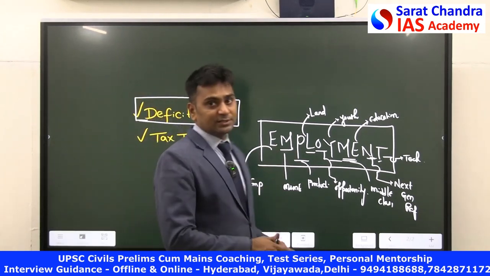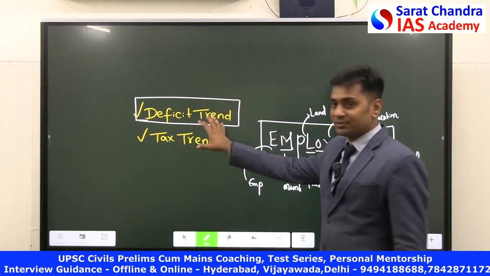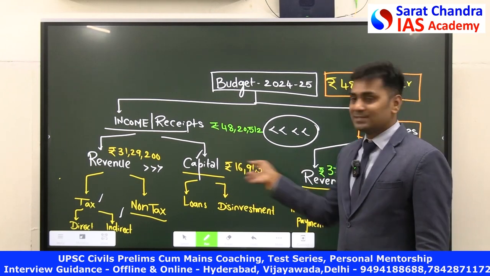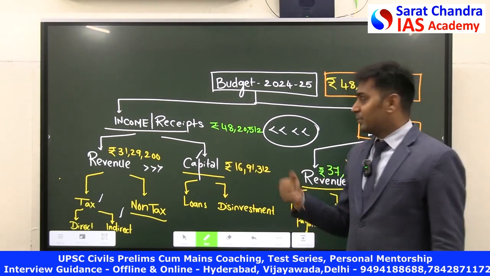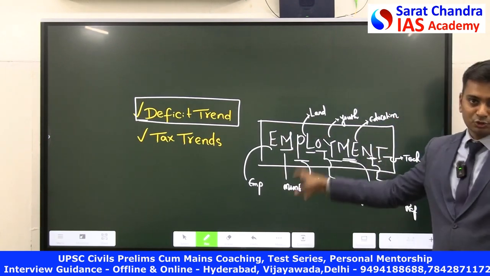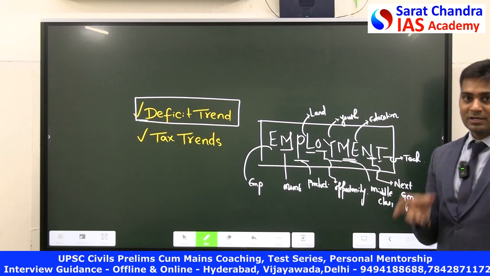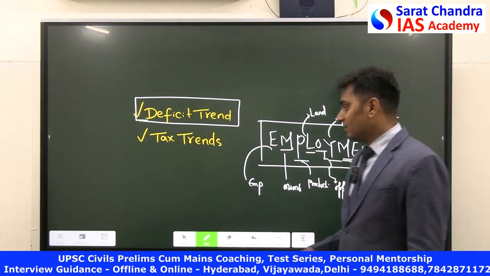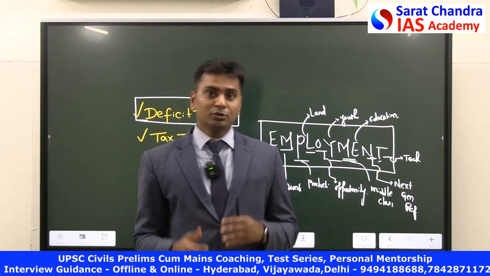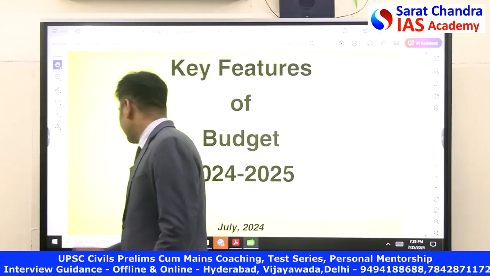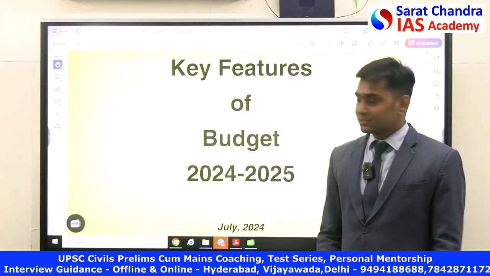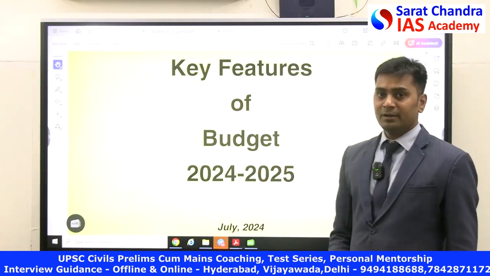Now we will go and see what the deficit trends are, what the tax trends are, but before that we will look at income and expenditure. Based on the expenditure, the government will be focusing on the creation of these opportunities. So I'll start here. What is the focus area of the government, and then we can go into substantial differentiation. So I am going to use the official documents of the Government of India that have been released in order to substantiate this. So this is the document that the Government of India has released.